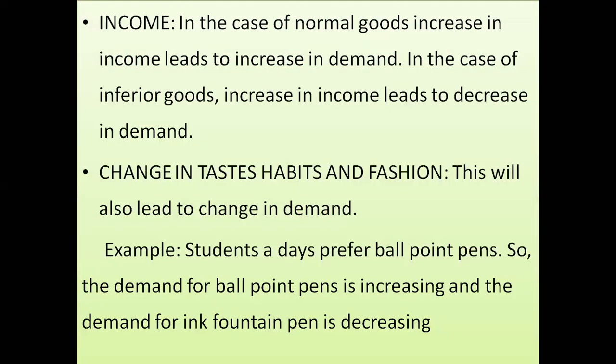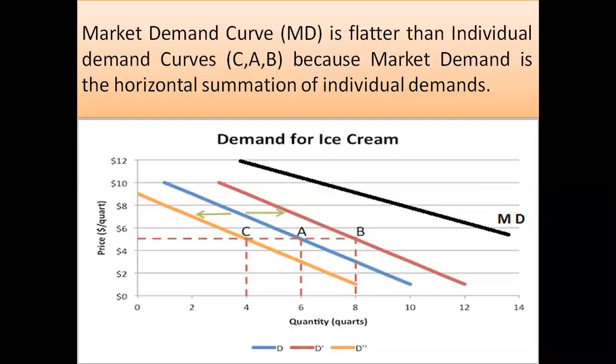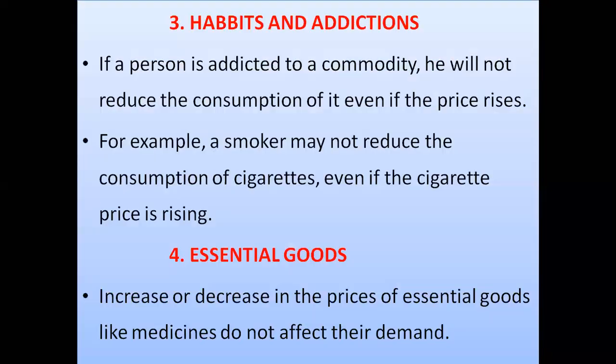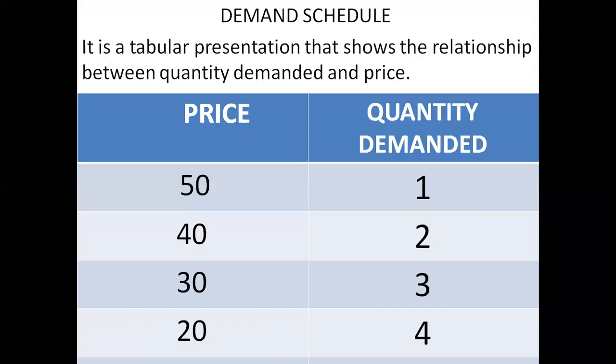All right, in the same way we have substitute goods as well. Now, how does change in habit and fashion lead to change in demand? Definitely this will also lead to change in demand. How? Students nowadays prefer ballpoint pens, so the demand for ballpoint pens is increasing and the demand for ink fountain pens is decreasing, which means the thing which is in trend, in fashion, its demand increases, and what is not in trend, not in fashion, its demand decreases. All right.